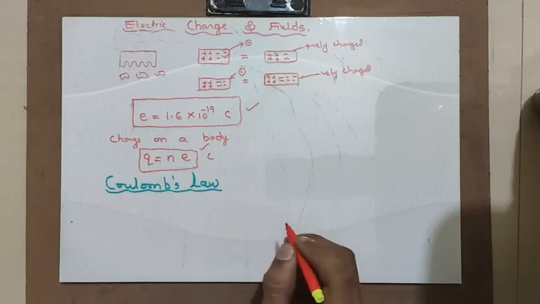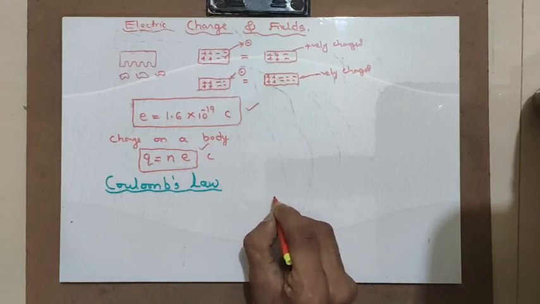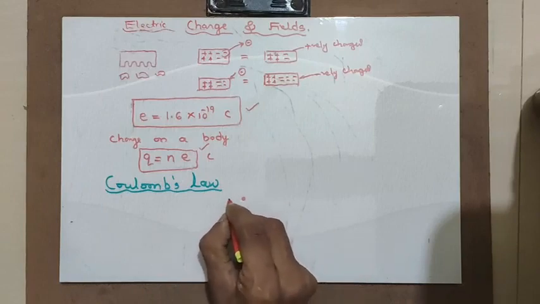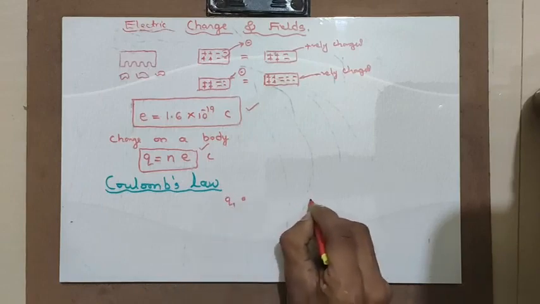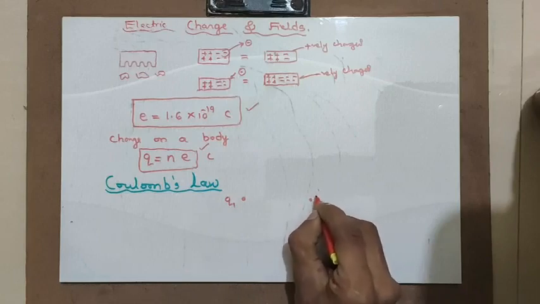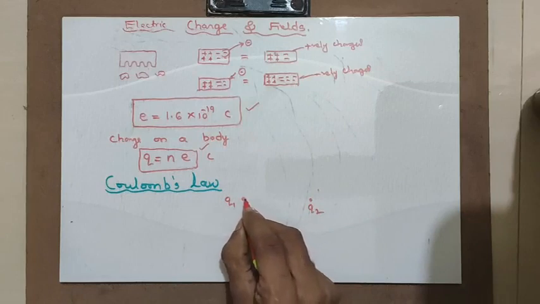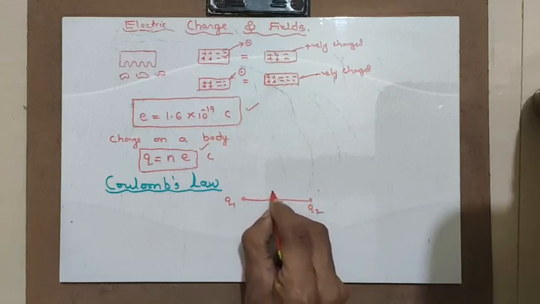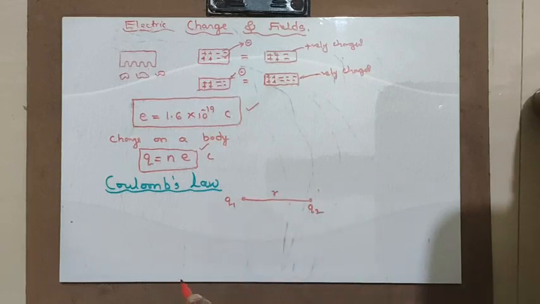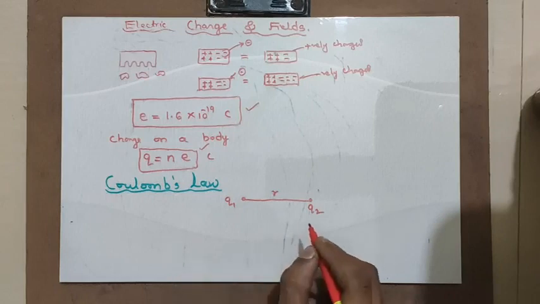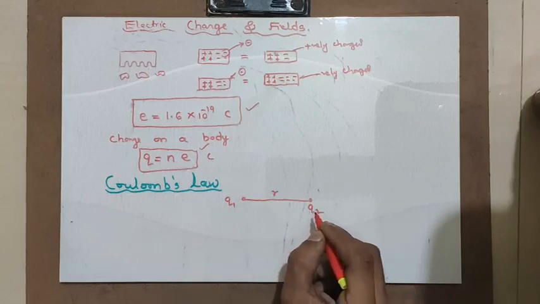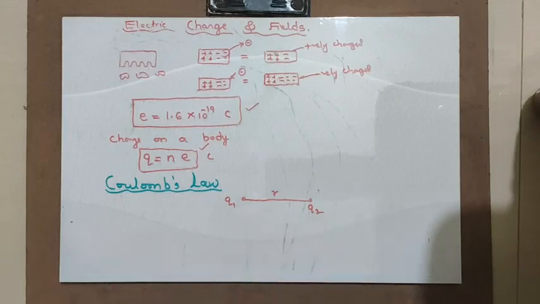Here let us consider two charges, Q1 and Q2, which are apart at a distance of r. According to Coulomb's law, the force acting upon a charge is directly proportional to the magnitude of the charges, and it is inversely proportional to the square of the distance between the charges.